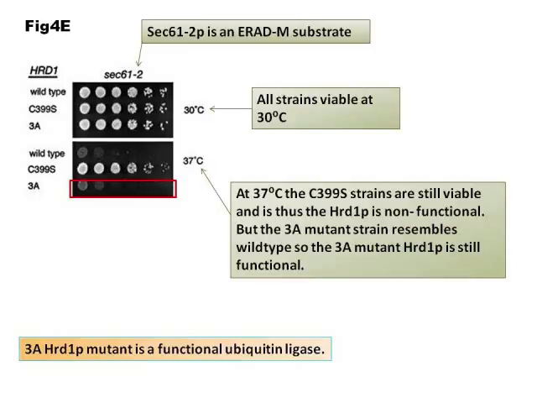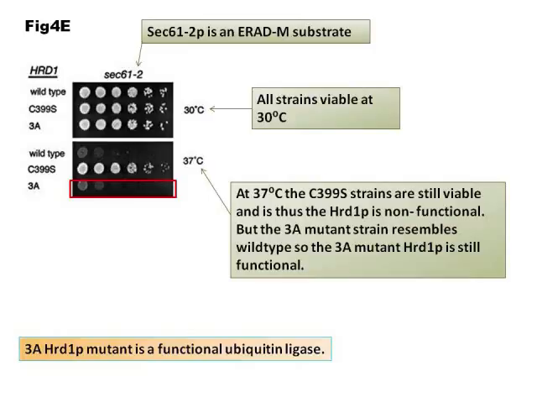However, if the Hrd1p is non-functional, or unable to ubiquitinate the Sec61-2p protein, then the mutated Sec61-2p protein will not be sent to the proteasome for degradation, and the strain will be able to survive even at the higher temperatures. Observe the image above of the fluorescent cultures being serial diluted from left to right.